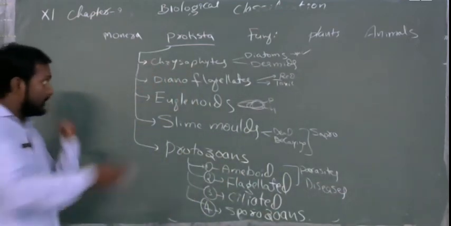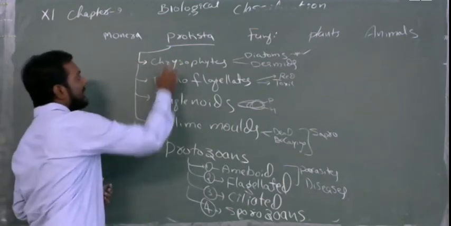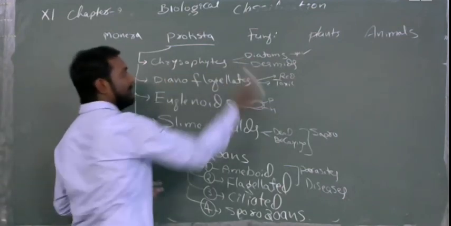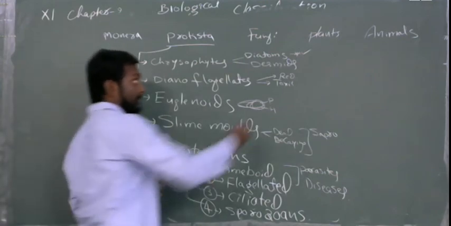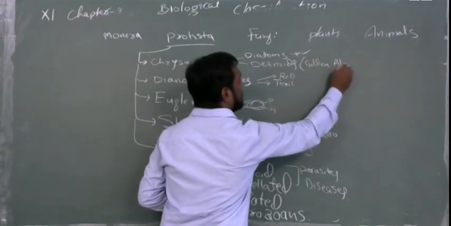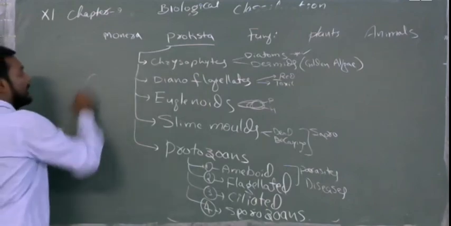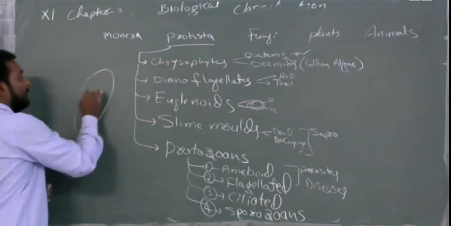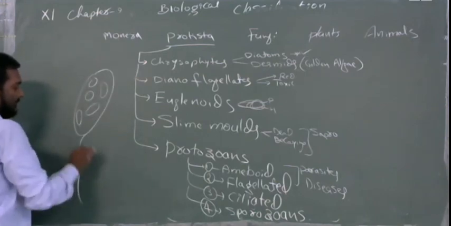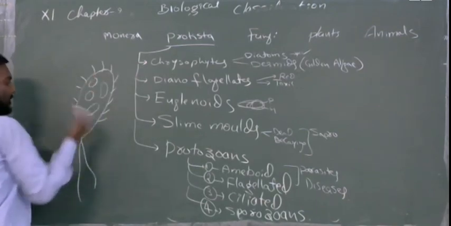In this way, you can remember these things easily. You can answer any question. Many times some students forget and confuse dinoflagellates and diatoms, thinking they are the same. You have to remember this is desmids, and you have to use the word golden algae. Moreover, remember that all these are unicellular, a single cell with a single nucleus and many organelles, having one or two flagella and locomotory organs like cilia, or not.